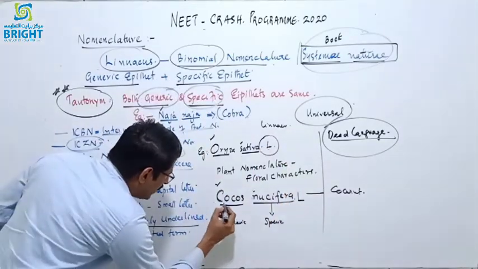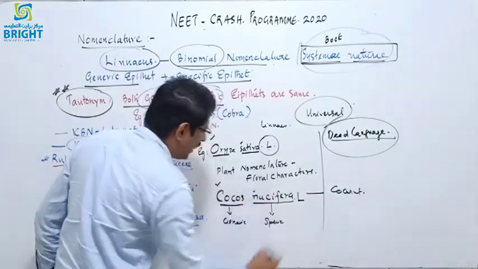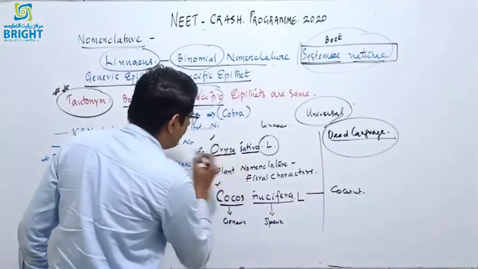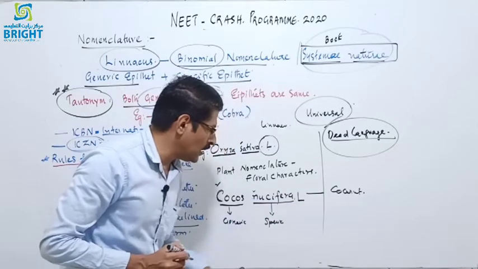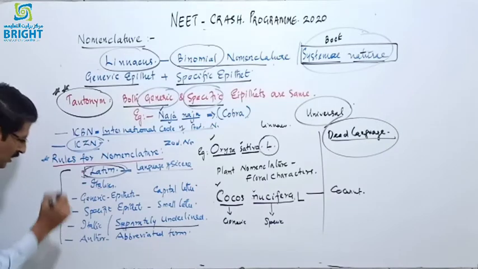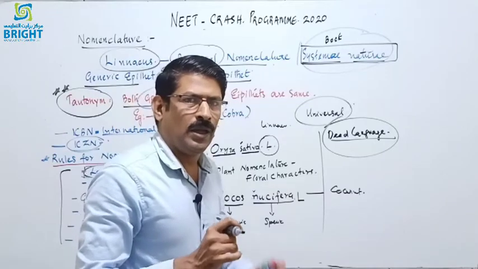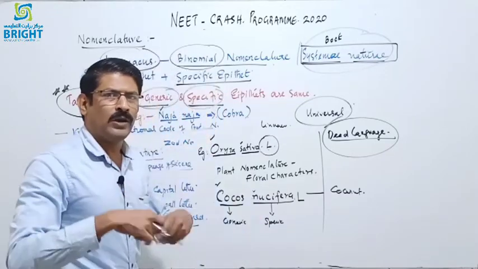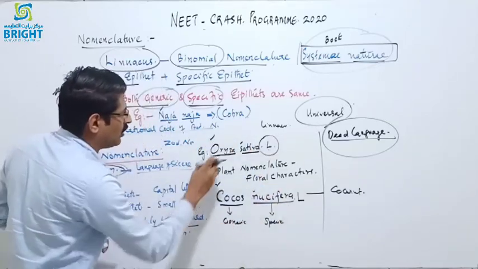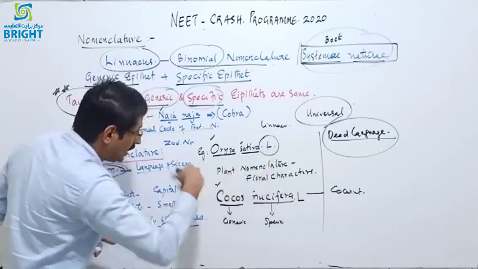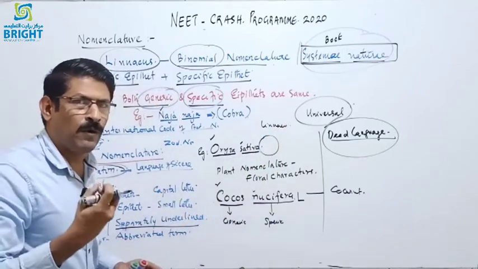The first part of the name contains the generic name, and the generic name must start with a capital letter, and the specific name must start with a small letter, and it must be separately underlined, and at the end there must be the parental authority. These rules were asked in previous examinations, and they will give a statement asking which of the following is a characteristic of binomial nomenclature or not. They will also give different scientific names, like Oryza sativa L with italics and without italics, and with L or without L, and you have to choose the correct form of binomial nomenclature.